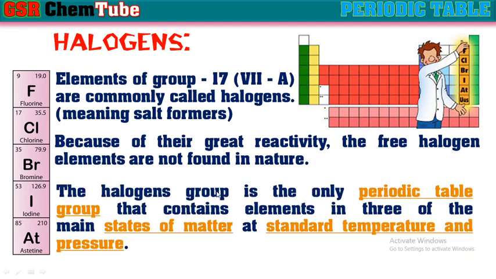The halogen group is the only periodic table group that contains elements in three of the main states of matter. They are solids, liquids and gases at standard temperature and pressure. If you see, fluorine and chlorine are both gases, whereas bromine is the only liquid nonmetal at room temperature, and iodine and astatine are solids. So in this way, this group contains all three states of matter: gases, liquid and solids.